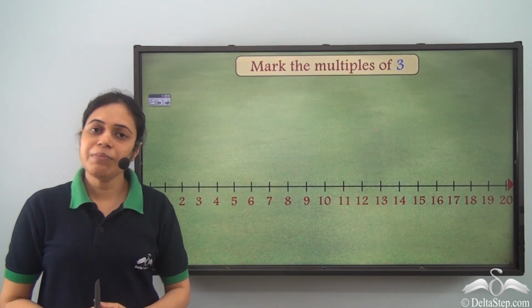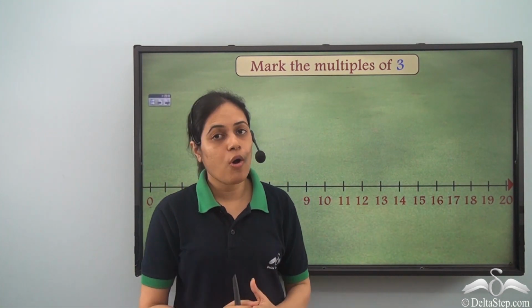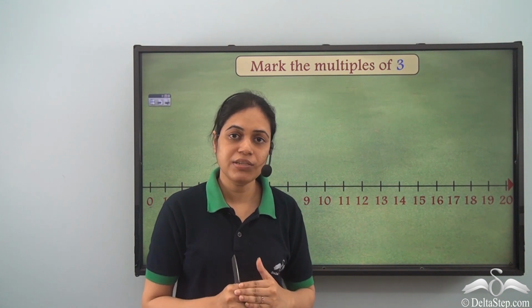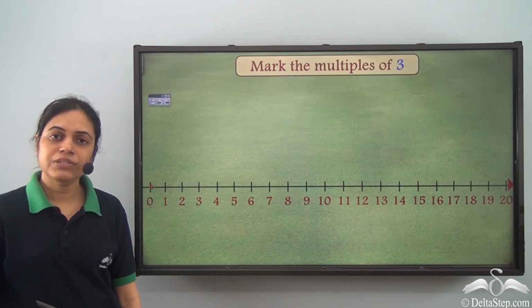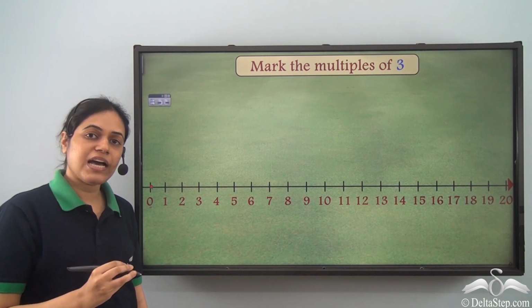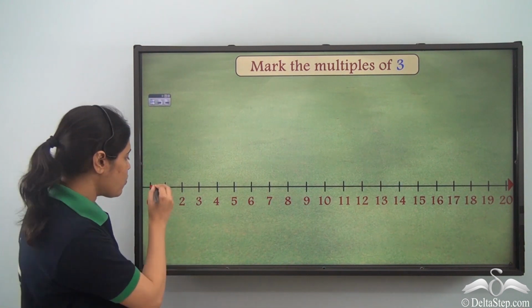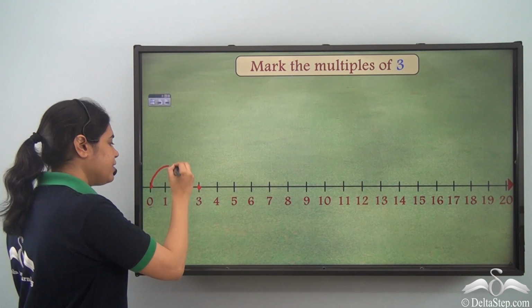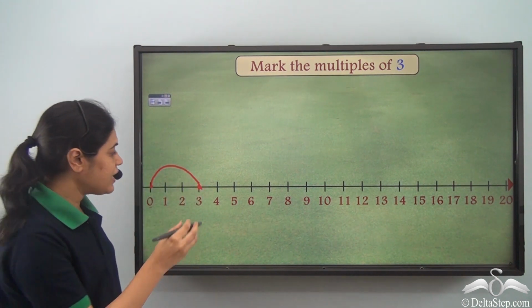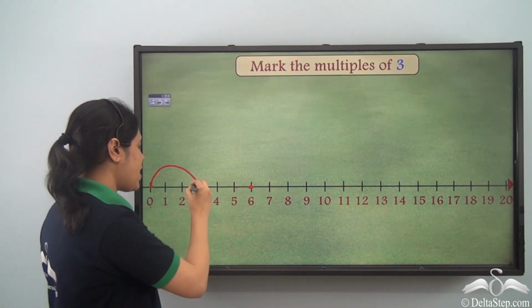So let me mark the multiples of 3 till 20. For that, I need to start from 0, and every time I will jump 3 numbers ahead. So 1, 2, 3 numbers ahead. I will come here. Again I need to jump 1, 2, 3 numbers ahead. So I'll come here.